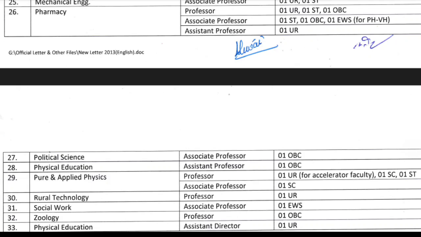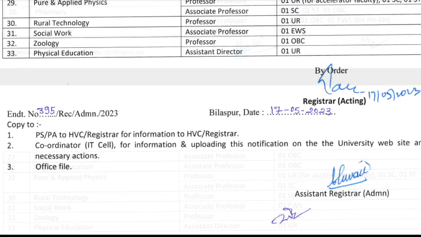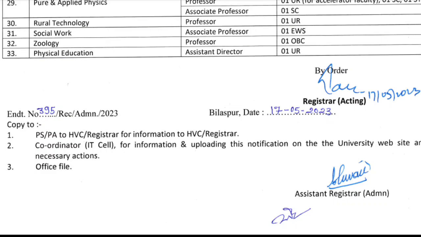Social Work, Associate Professor, number of vacancies 1. Geology, Professor, number of vacancies 1. Physical Education, Assistant Director, number of vacancies 1.